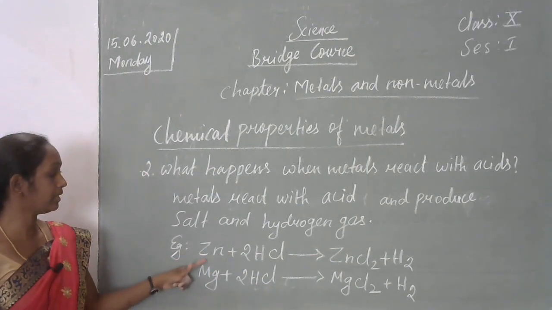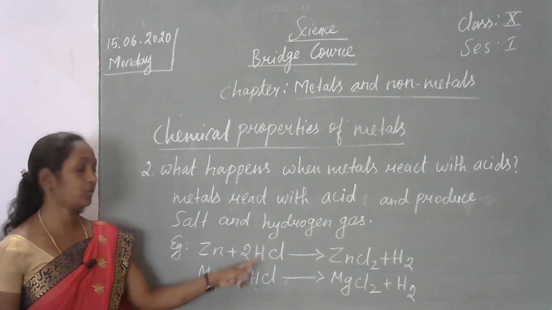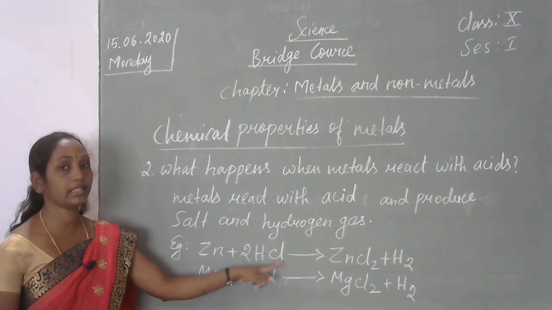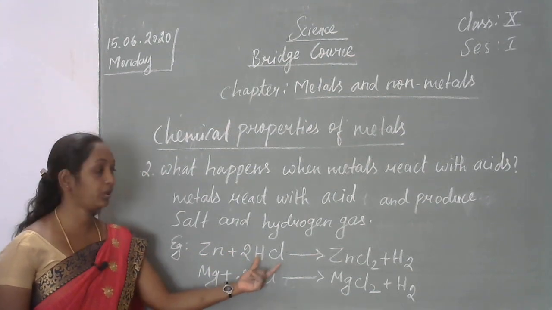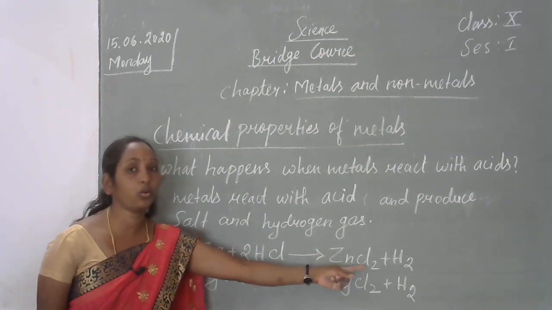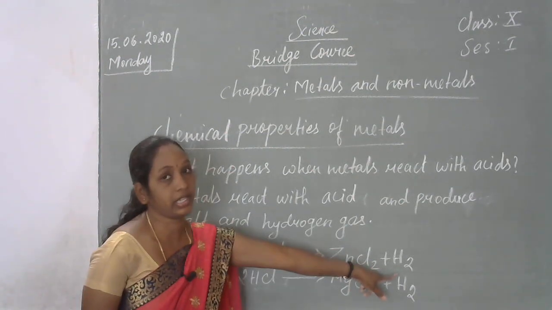For example, zinc is a metal. It will be combined with hydrochloric acid, 2 molecules of hydrochloric acid. HCl means hydrochloric acid. The zinc will combine with the hydrochloric acid. We will get zinc chloride. Zinc chloride is a salt. Zinc chloride plus hydrogen gas.